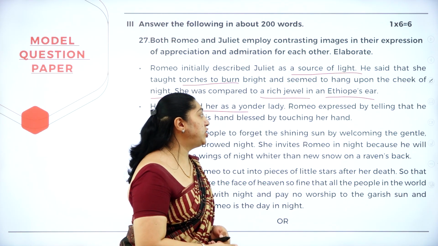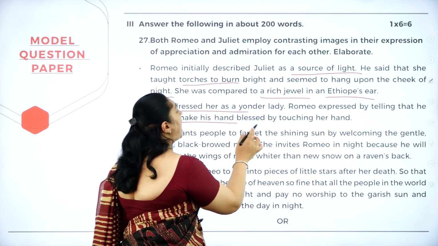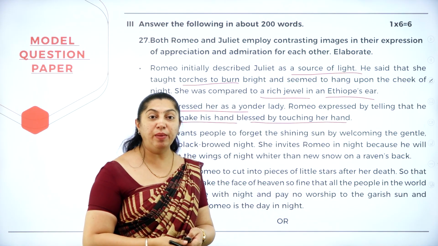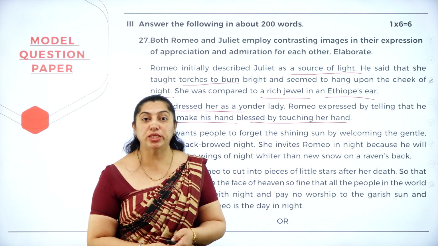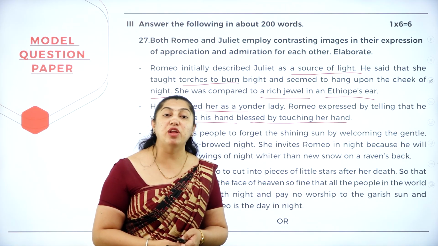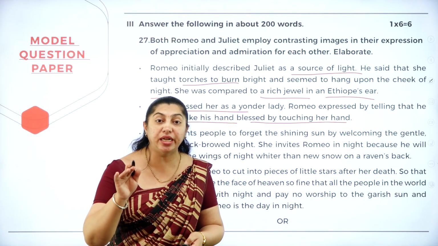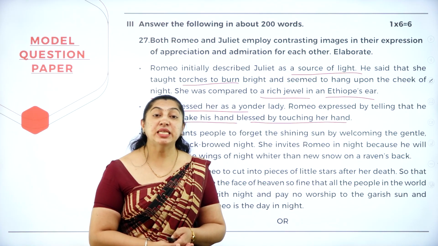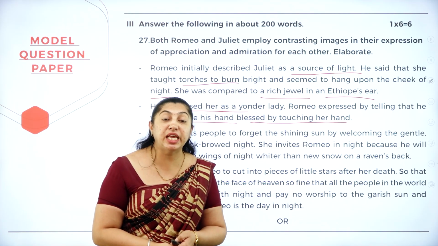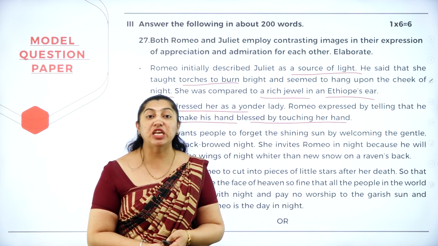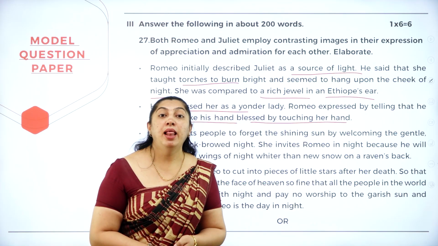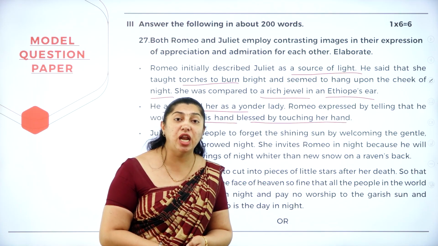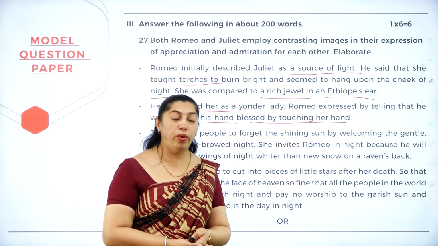Romeo expressed by telling that he would make his hand blessed by touching her hand. So Romeo stands in one place and he watches where she goes and stands. After she comes and stands in one place, he just wants to go and touch his rude hand to hers and make it blessed. And at last he says to himself, I have never seen such a beautiful woman in my life. And I really don't know whether I have fallen in love with this beautiful woman.